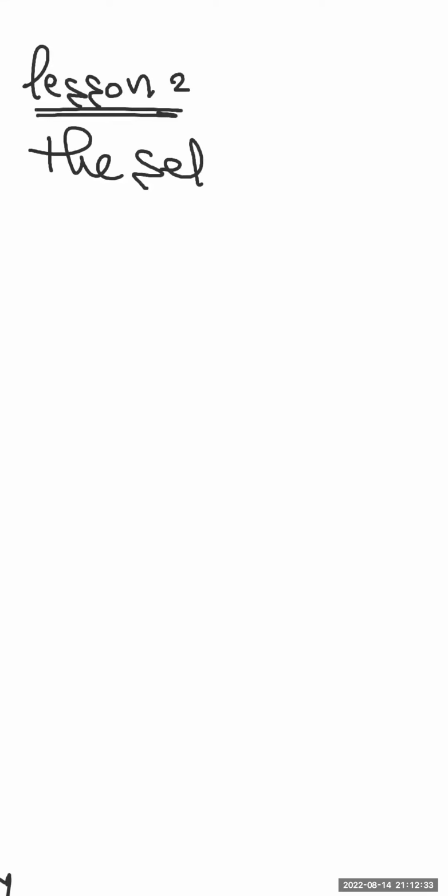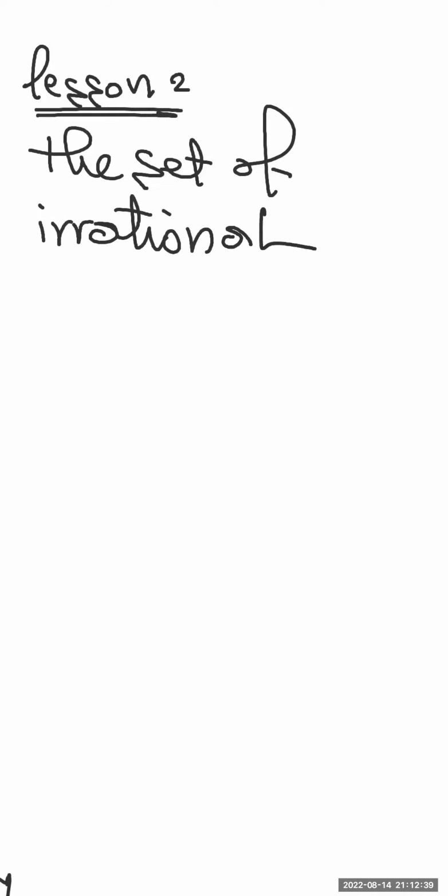Okay, listen. The set of irrational numbers, we said that it's Q dash.